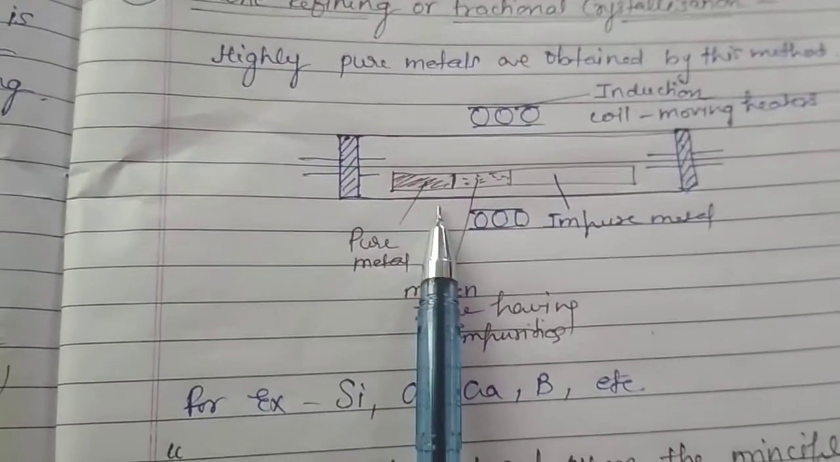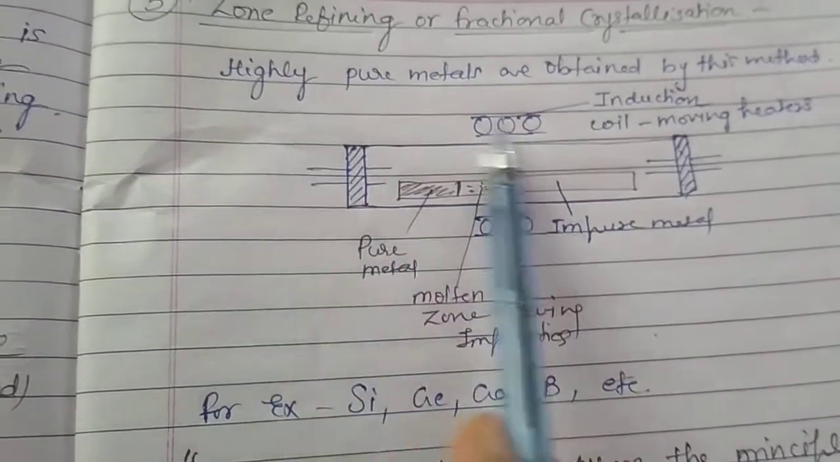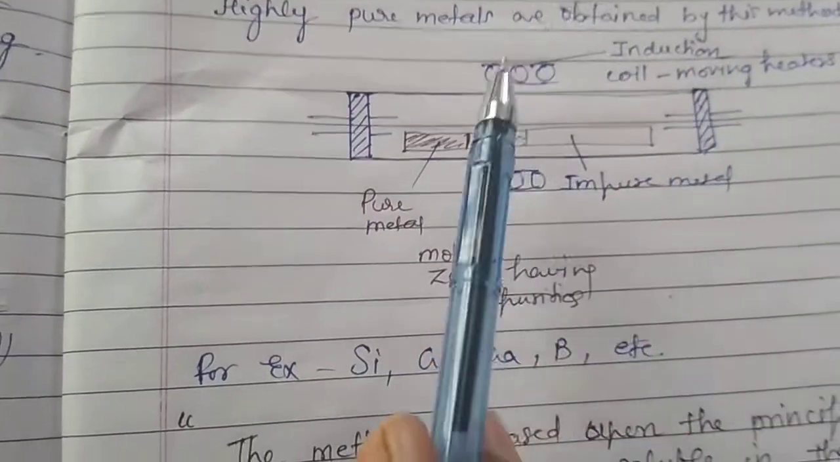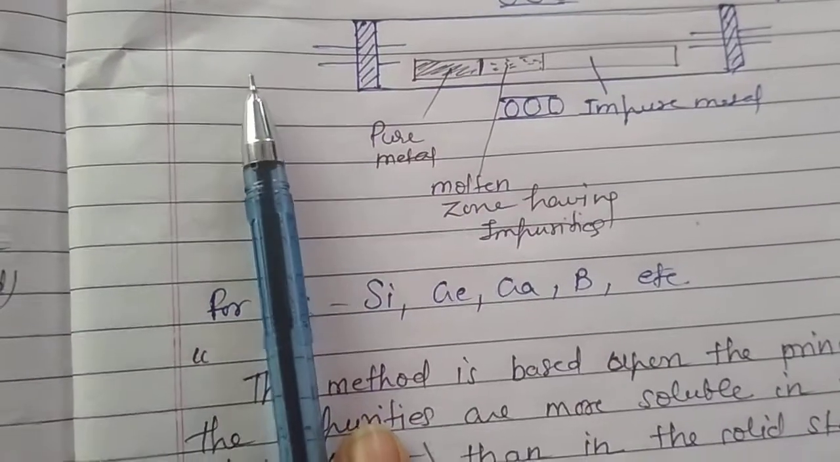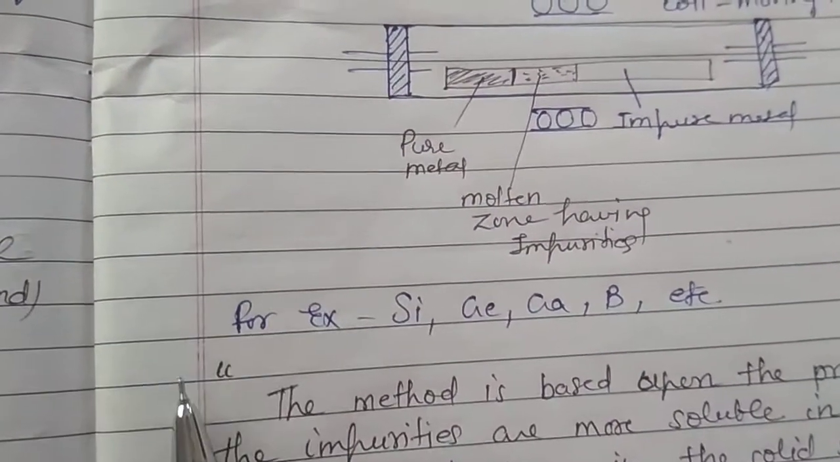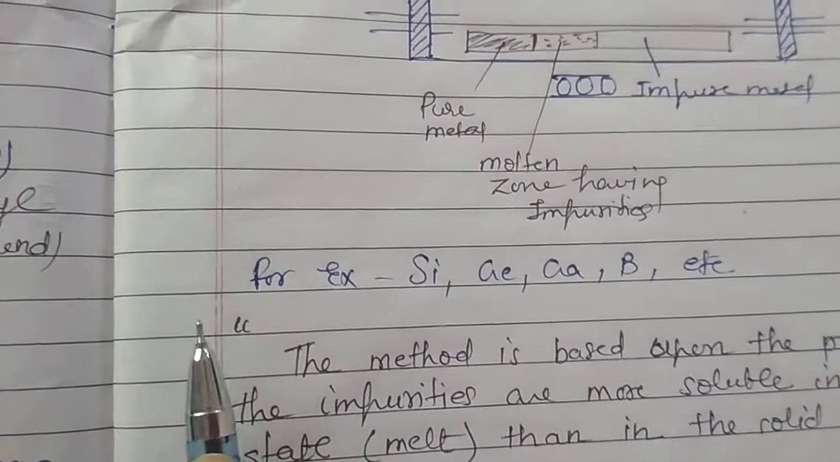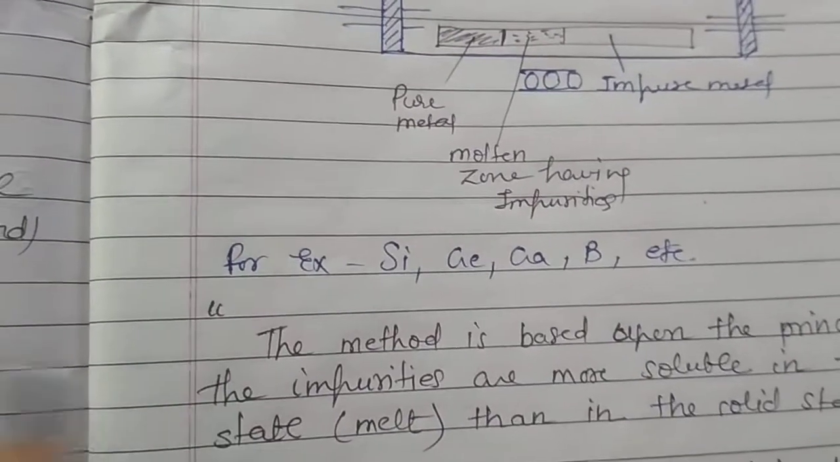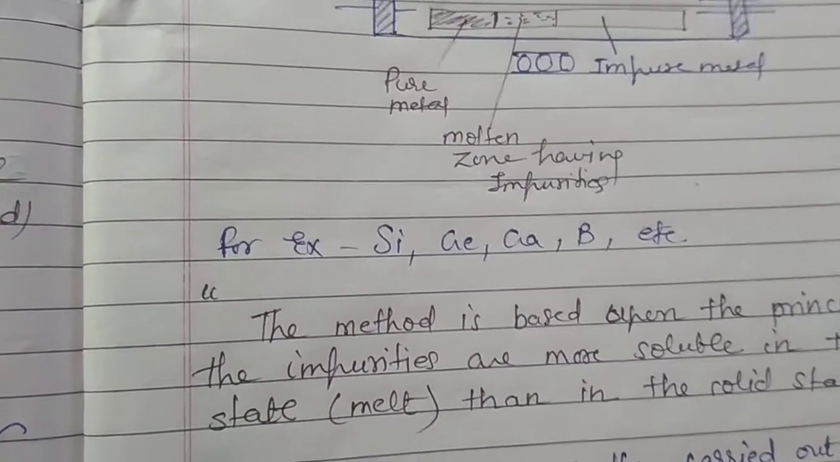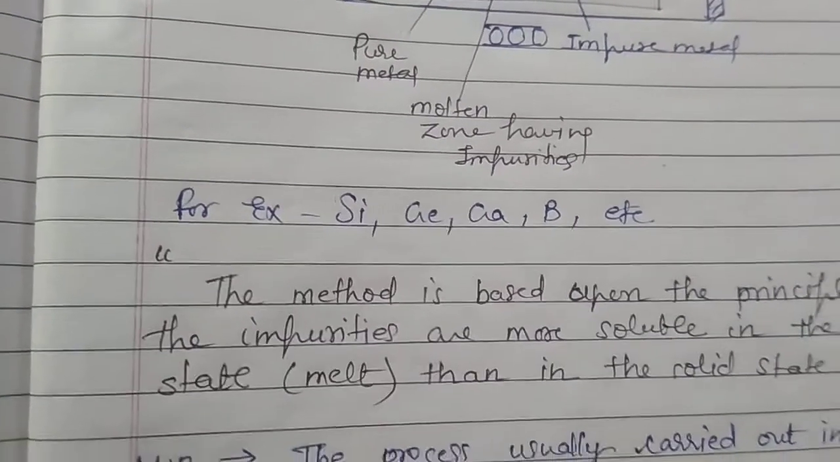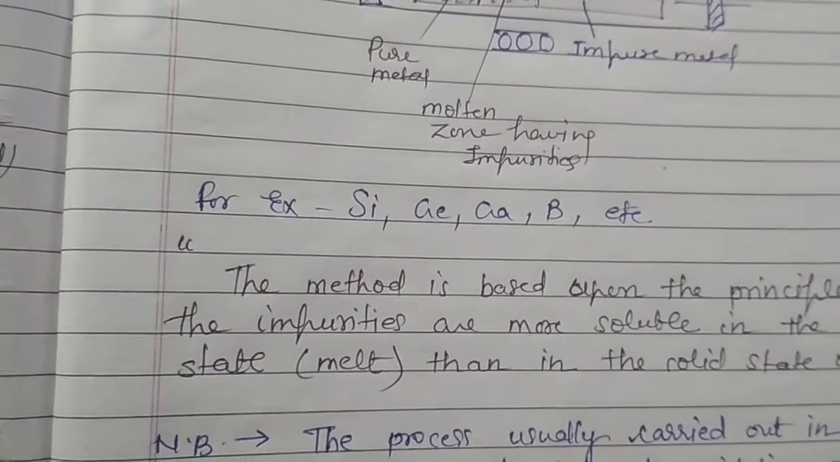These are some common methods by which highly pure metals are obtained. We have seen examples of the common processes by which we can purify or refine metals. Now only one method is left, the chromatographic method, which you have already studied in class 11th also.